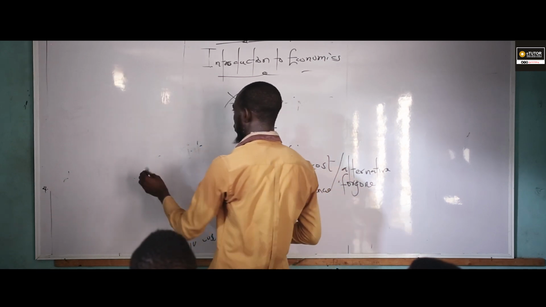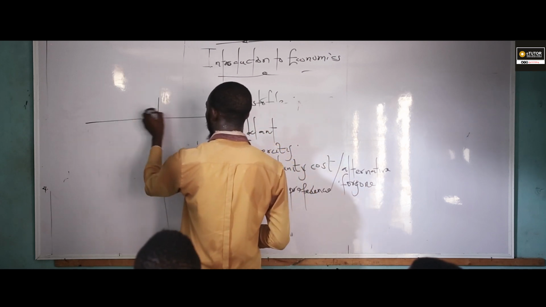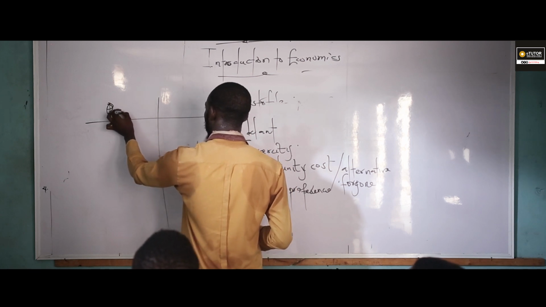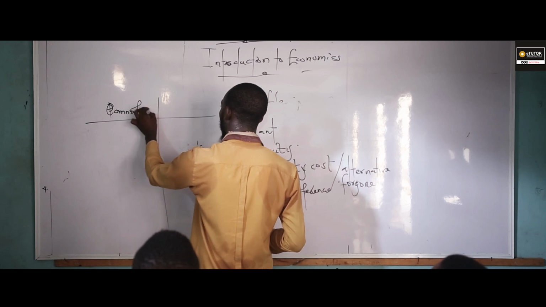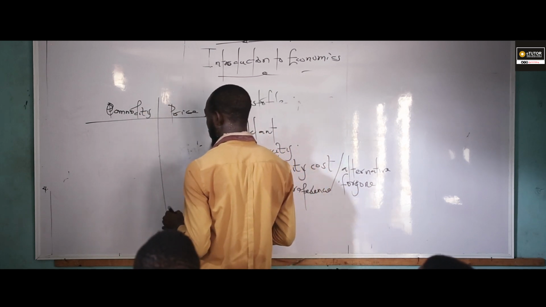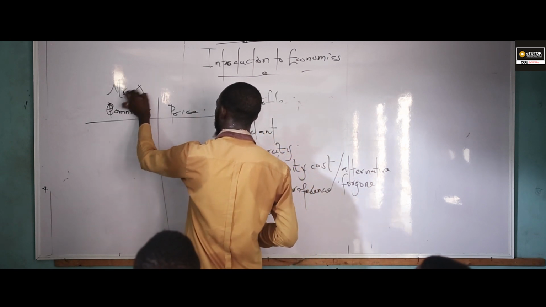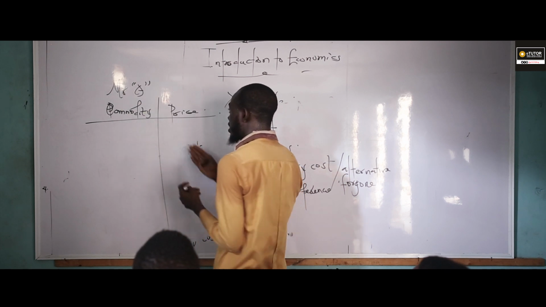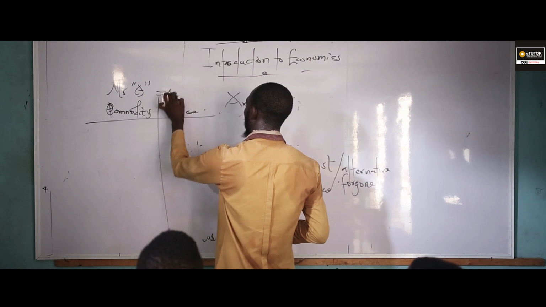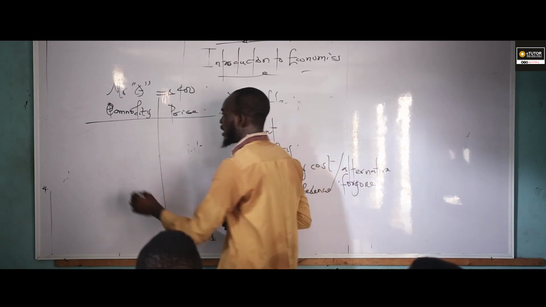Now, looking at the table, let's take, for instance, this is our commodity, and these are our price. Are you getting what I'm saying? Let's take this one as an instance that this is Mr. A's scale of preference. Am I communicating? Mr. A has 400 naira. Do you understand? And Mr. A is a student.